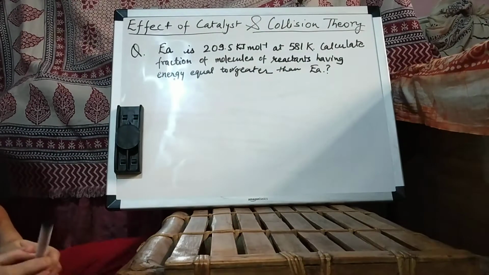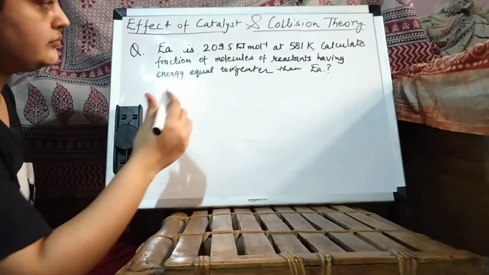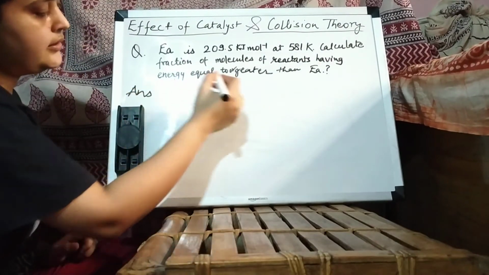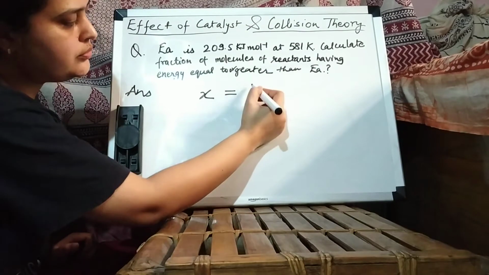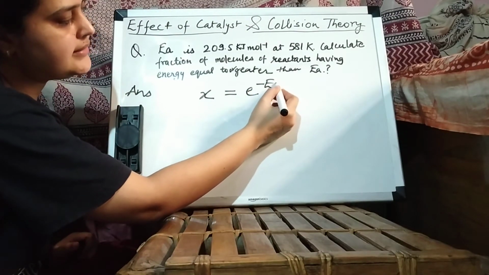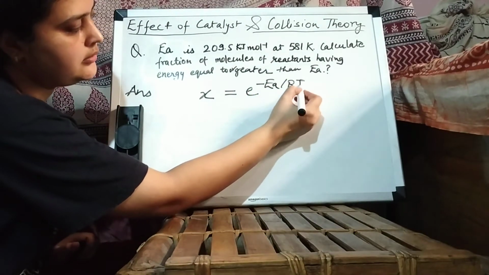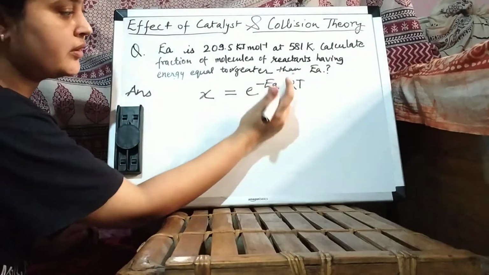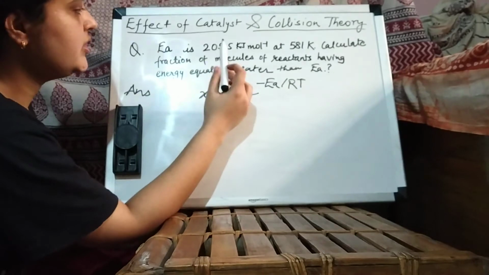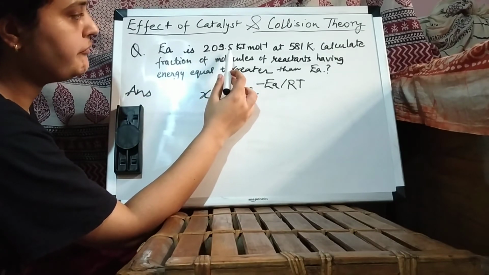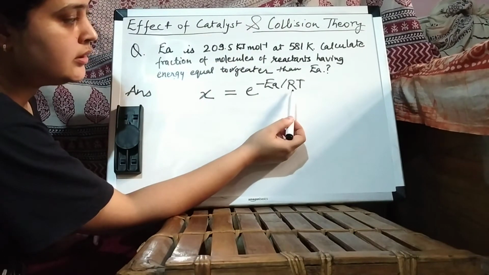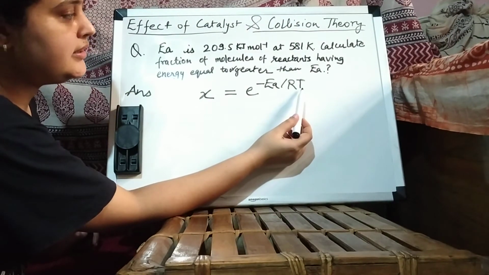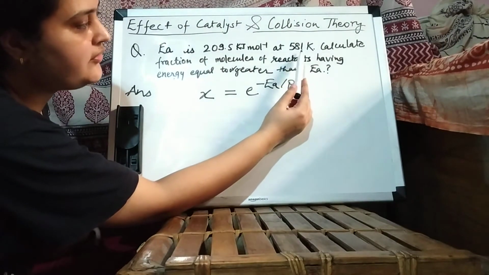So for this, I told you that the fraction of molecules, let us say it is X. So X is equal to e to the power minus Ea upon RT. So we have to find X. So we know activation energy as 209.5 kilojoule per mole, R is 8.314 and T temperature is 581.